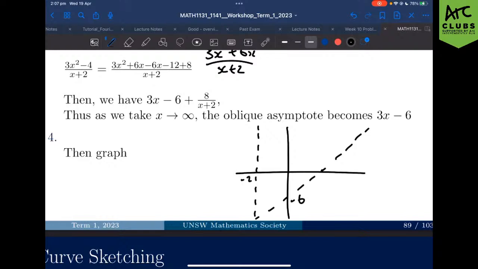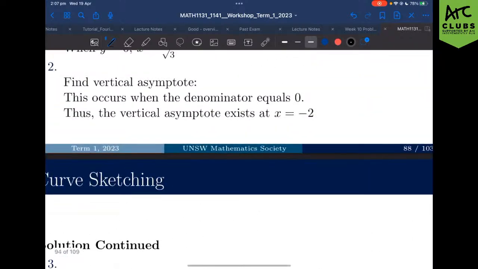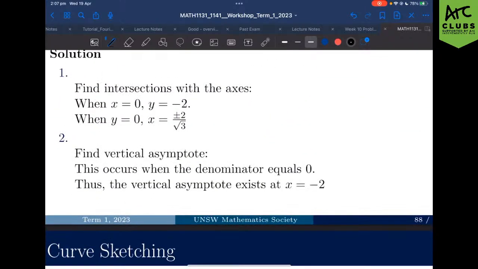Minus 2 and minus 6, right? Somewhere in line with this function. Now let's look at our x and y intercepts again. Remember our x and y intercepts, they're at minus 2 and plus minus 2 on 3.